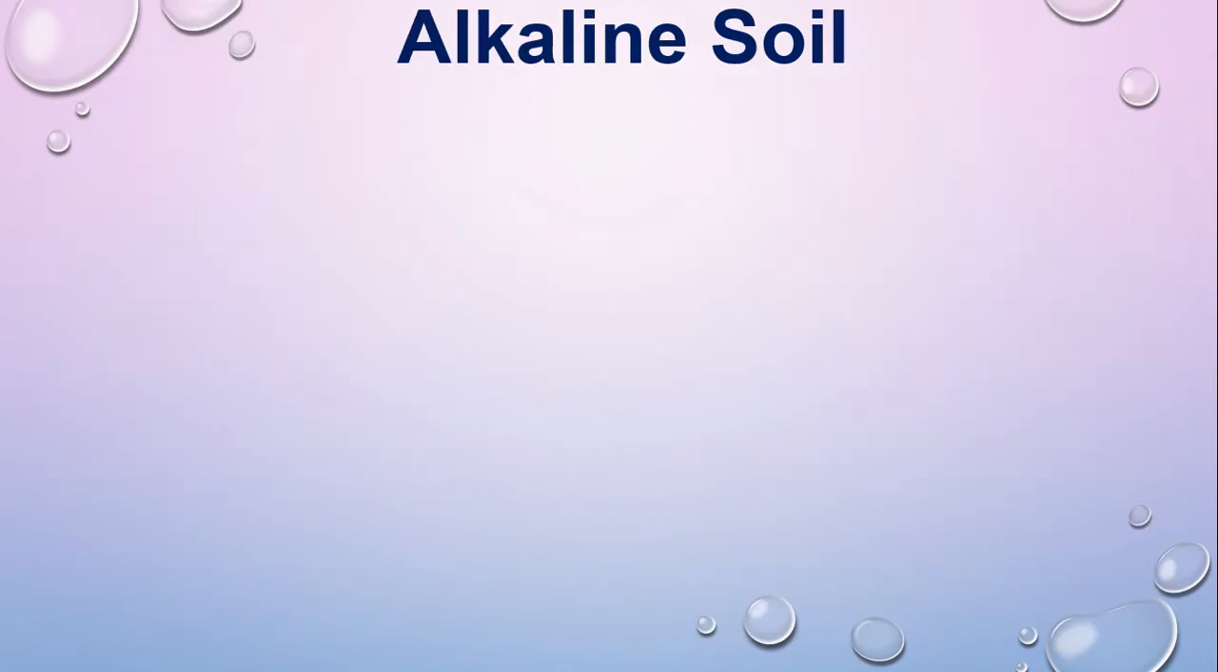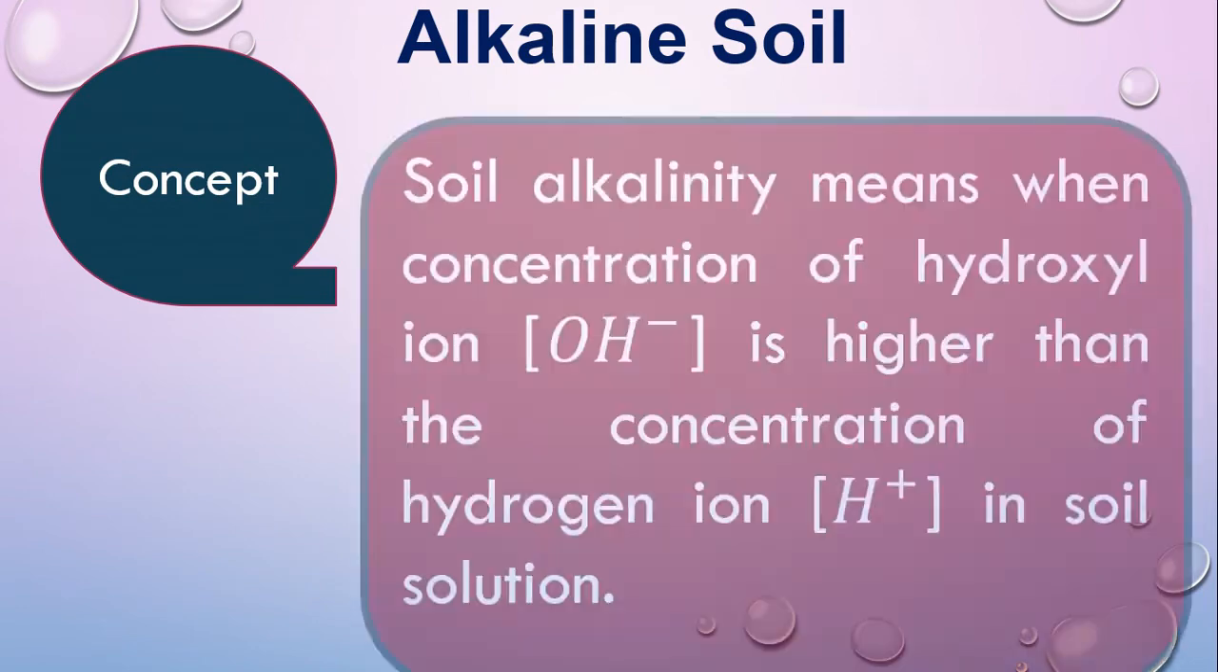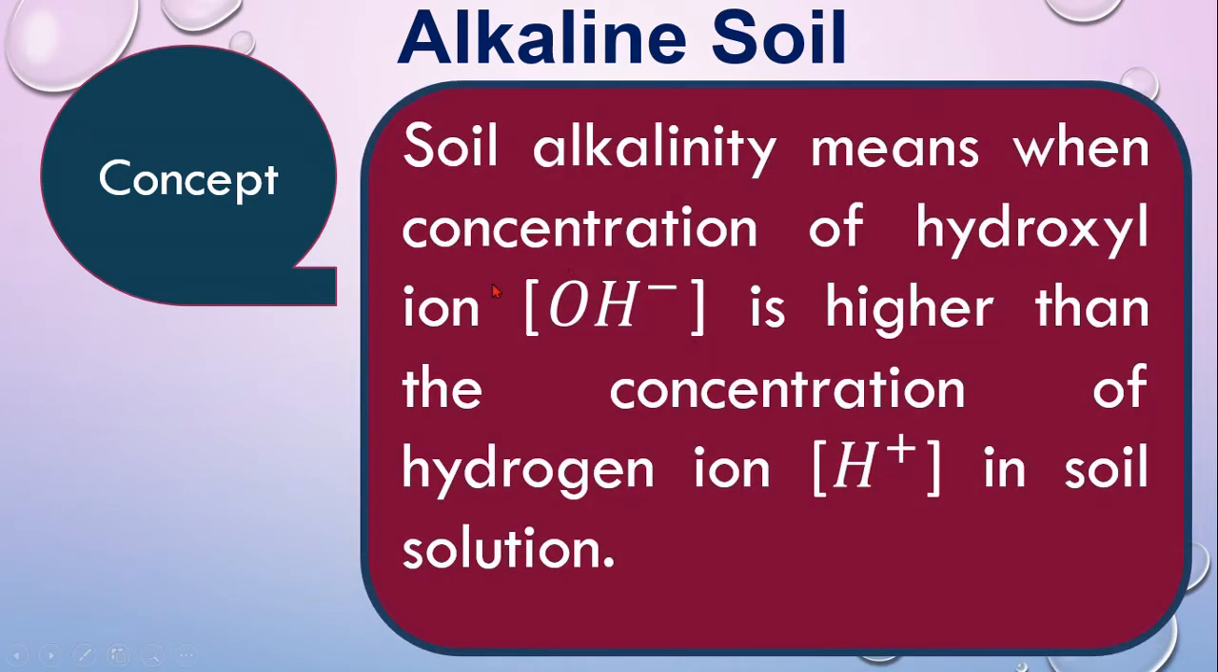Next is alkaline or basic soil. What is alkaline soil? When hydroxyl ion concentration is higher in the soil, it is called alkaline soil. That means hydroxyl ion concentration is more in the alkaline soil and hydrogen ion concentration is less. So always remember that hydroxyl ion concentration is more in the alkaline soil and hydrogen ion concentration is more in the acidic soil.